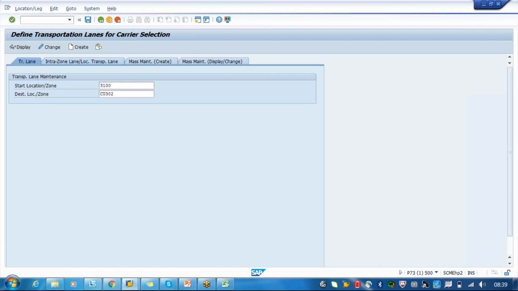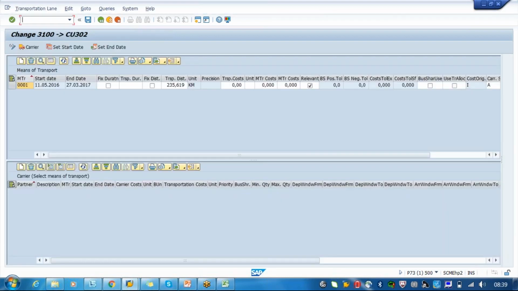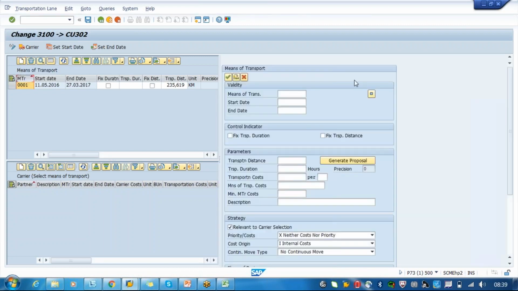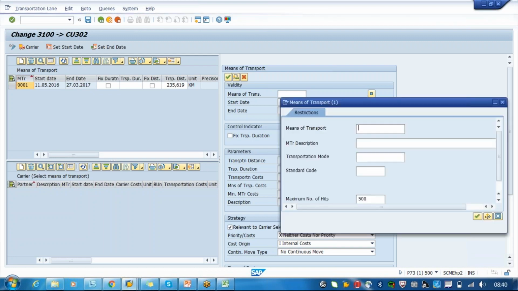Create. So here, as I said, this is the mode of transportation and the carrier details are important. If you want the route, you can define it based on the road or based on the ocean or based on the air, so whatever you want you can define here.